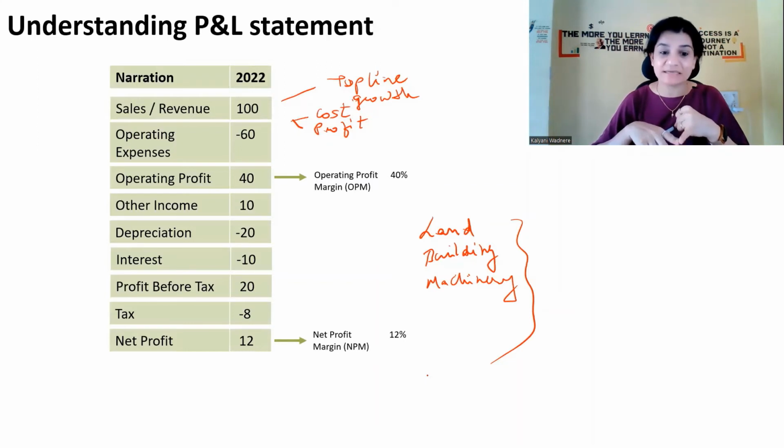One of them is the dividend. Okay. They also do buyback of shares. They can also buy back the shares. They can split the shares. There are many different ways.